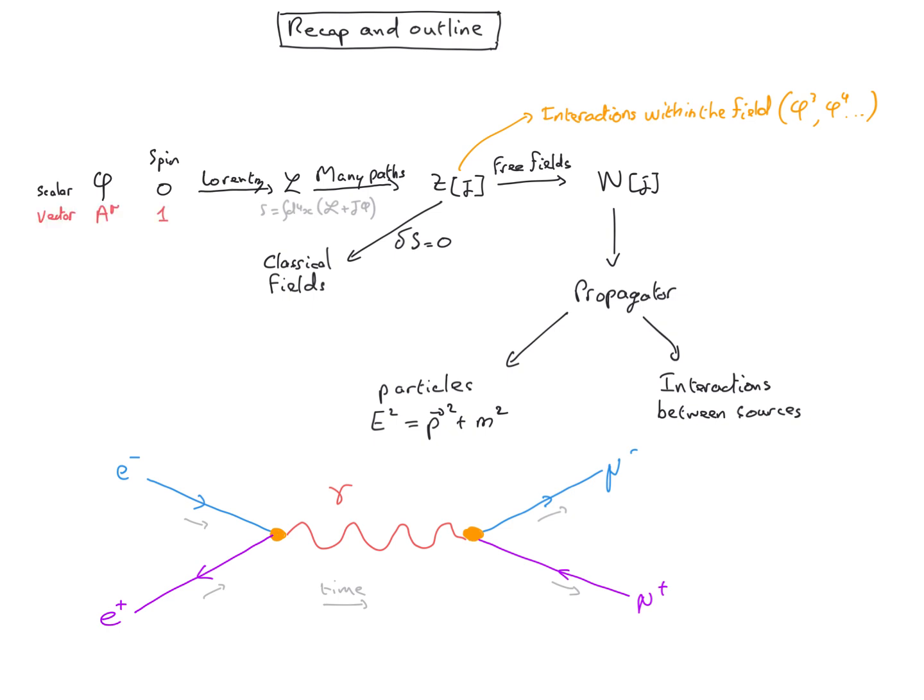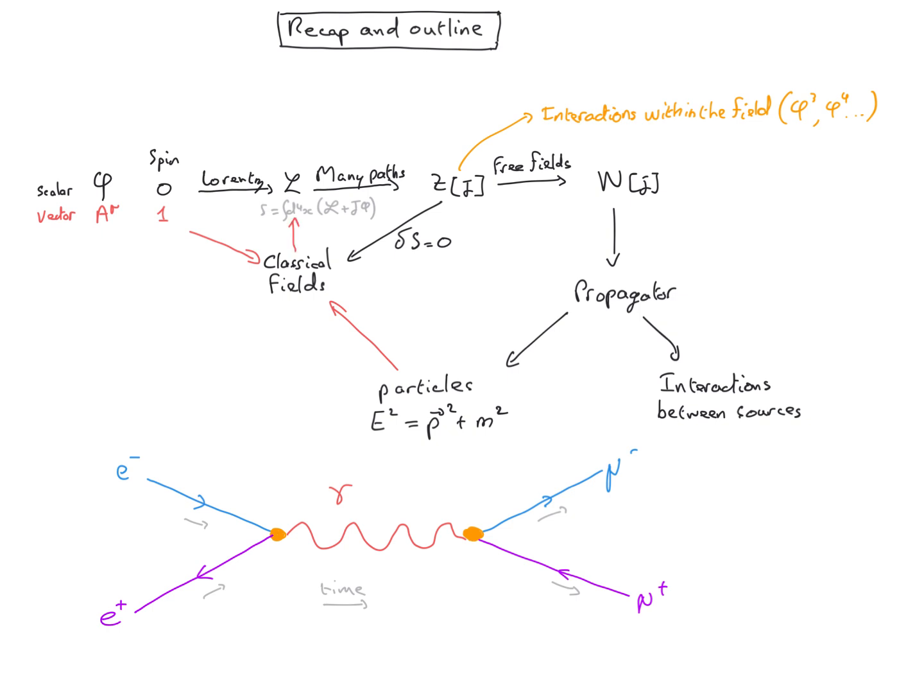In order to build the Lagrangian for vector fields, we started with the classical field equation of motion, and from that we argued that they should obey the Klein-Gordon equation because the particles should have E squared equal p squared plus m squared, which doesn't depend on the spin. So we got our Lagrangian.